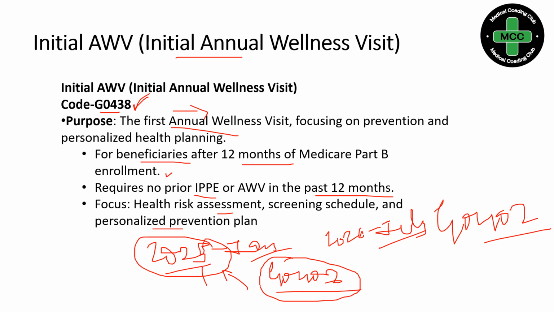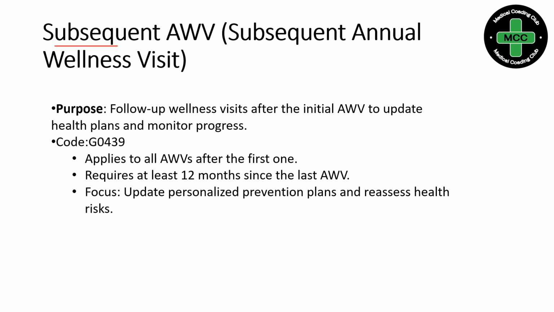Next, after G0438 we have one more code. This is the subsequent annual wellness visit, a follow-up wellness visit after the initial annual wellness visit to update health plans and monitor progress. The code is G0439. It applies to all annual wellness visits after the first one, and requires at least 12 months since the last annual wellness visit. So this G0439 we will bill once in a year, as a subsequent annual wellness visit.